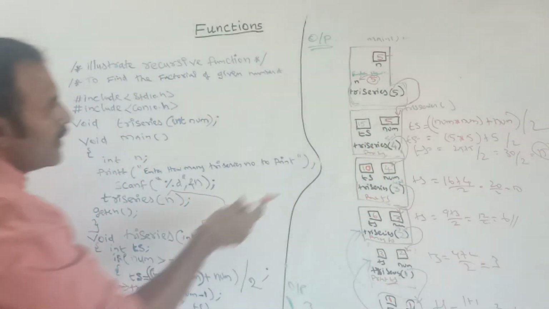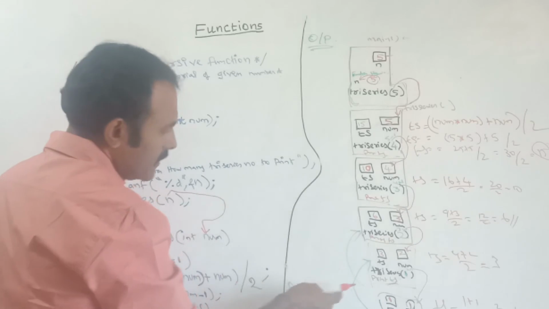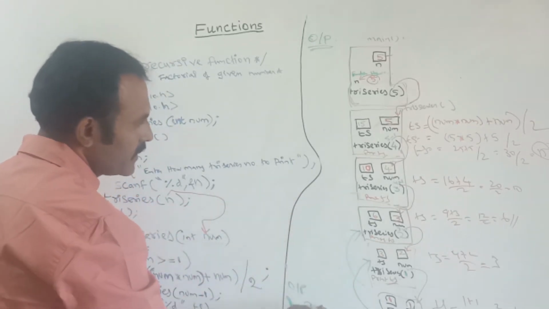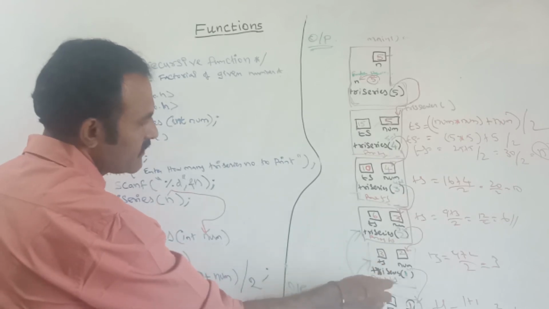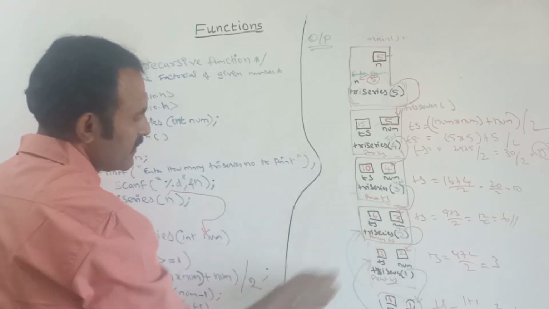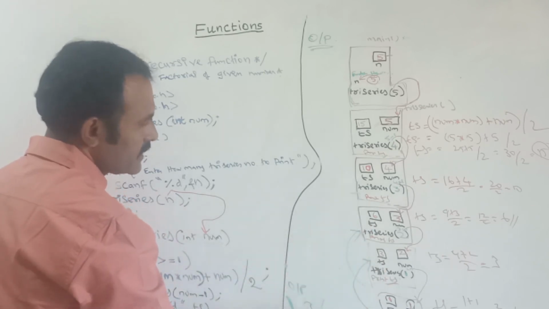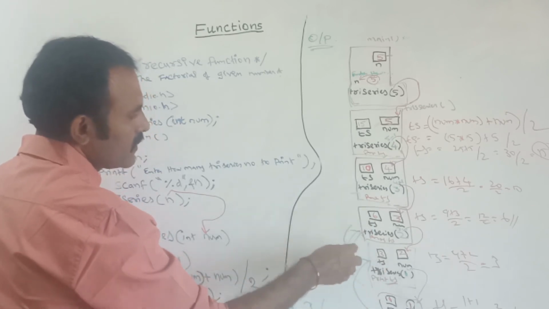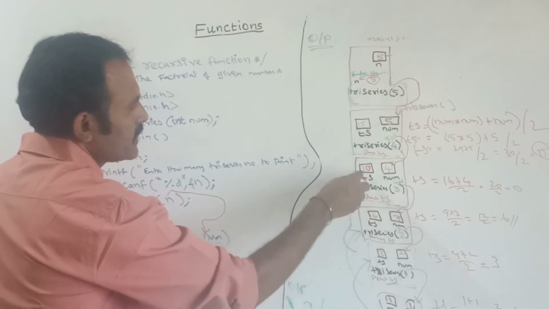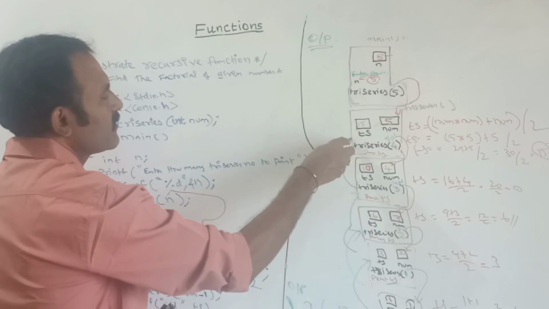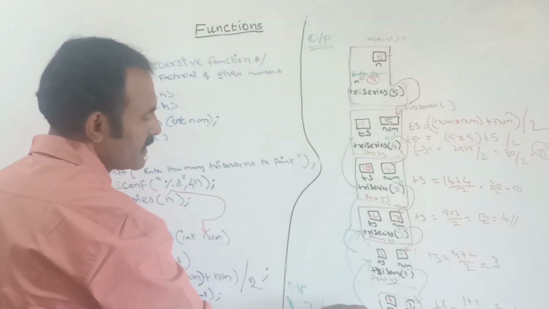See, here the controller will go back and it will print the ts value. Next this ts value is 1, this ts value is 3, and then this ts value is 6, this ts value is 10, and then the controller will go back here, 15.